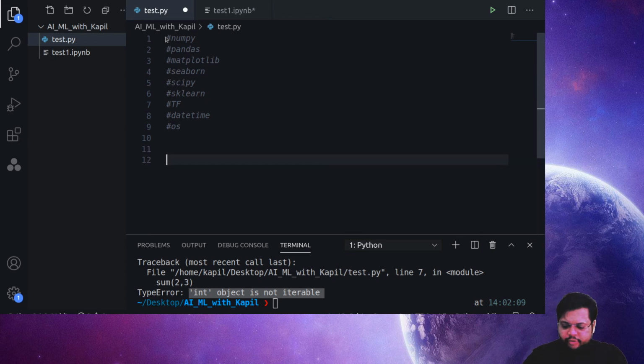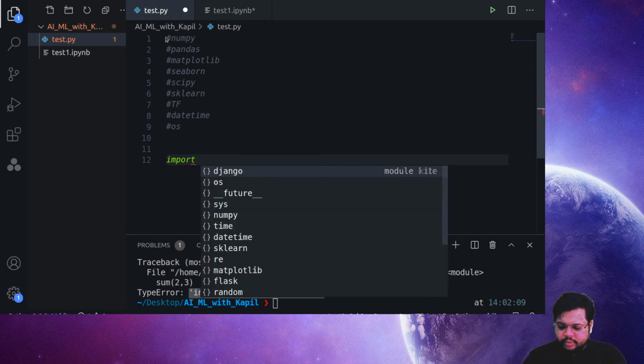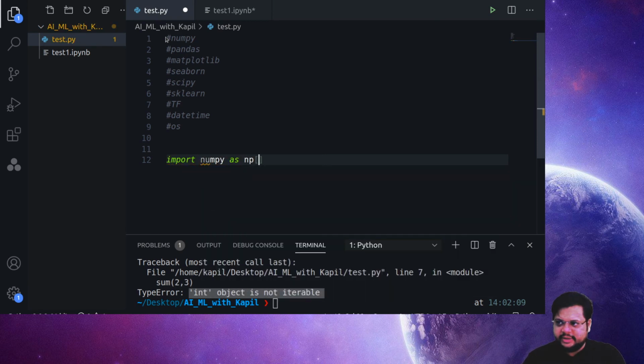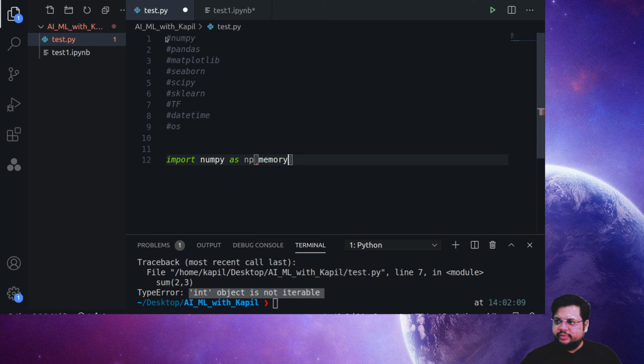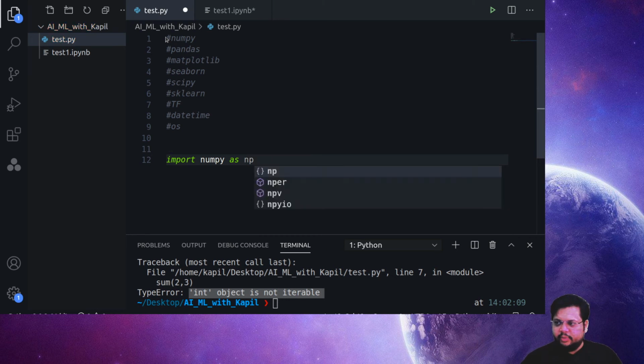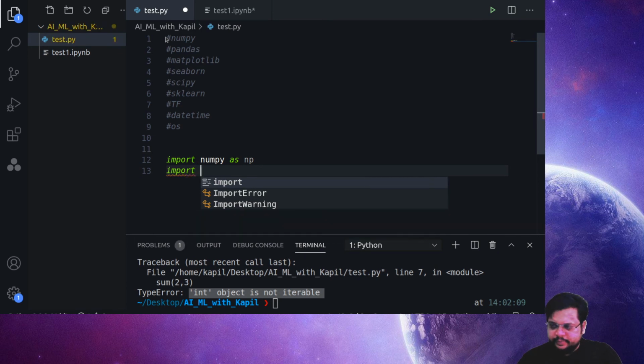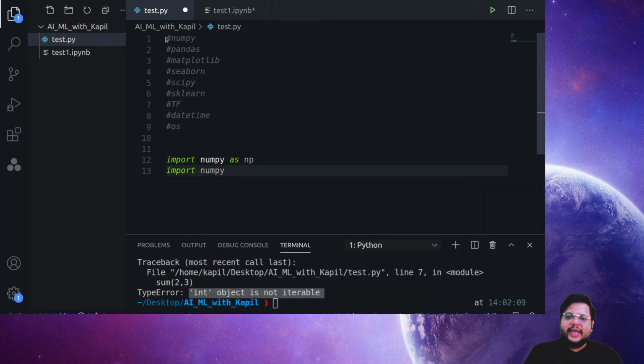Okay, so how do we do it? We just do import numpy as np. So what we are telling our computer is that I am going to use this NumPy package, I am importing it, and I'll represent it as np. Okay, there are several methods of importing something. Either you could write only import numpy, that's also okay.